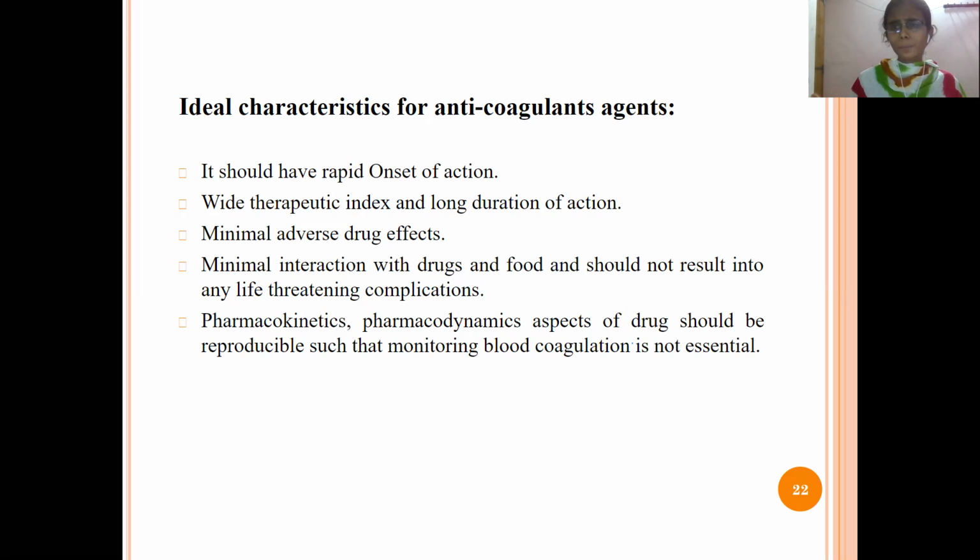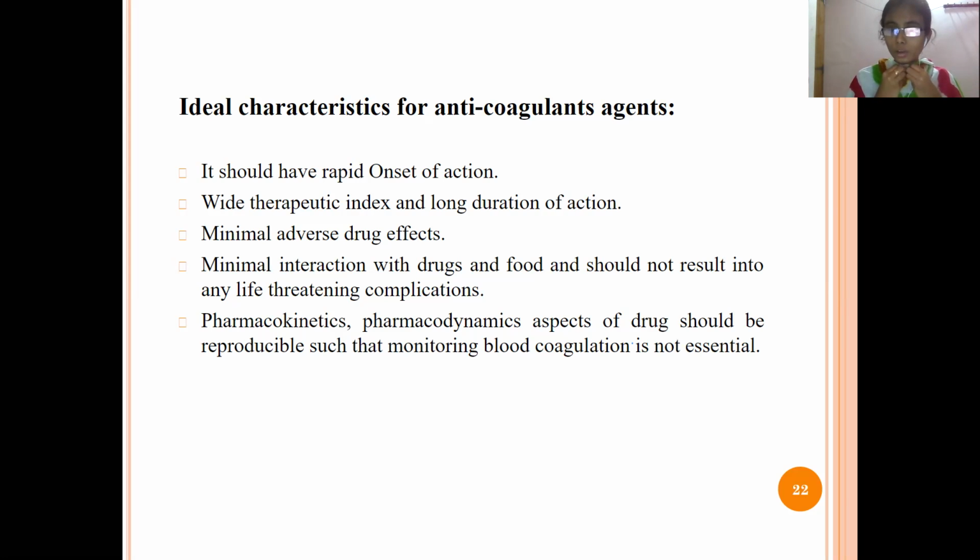The person can suffer from other problems like diabetes or sugar, maybe blood pressure. So whatever other drugs the patient is taking, this drug should not interact with them.